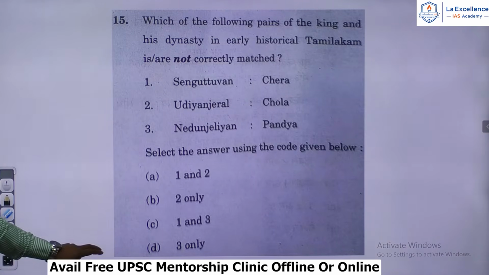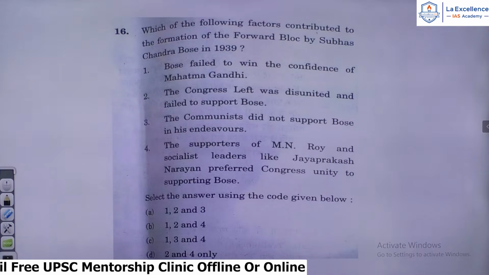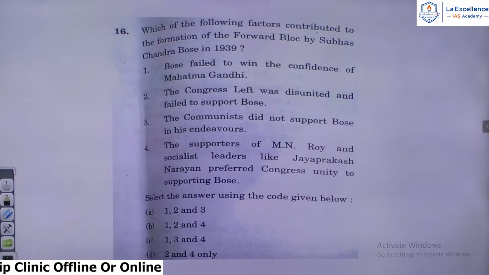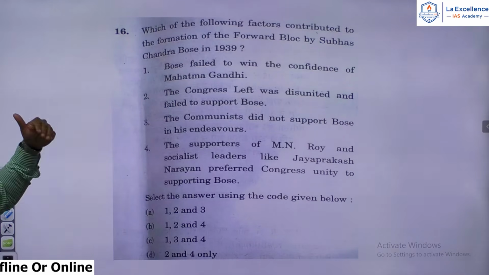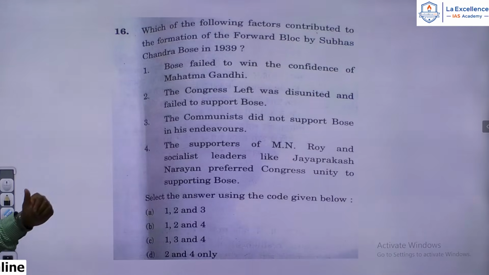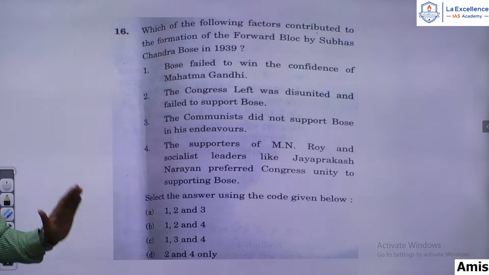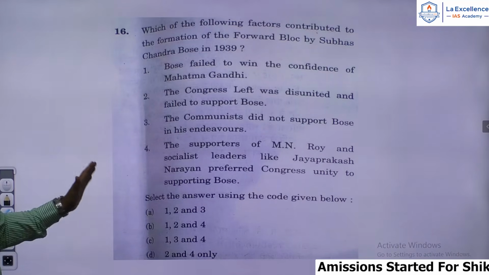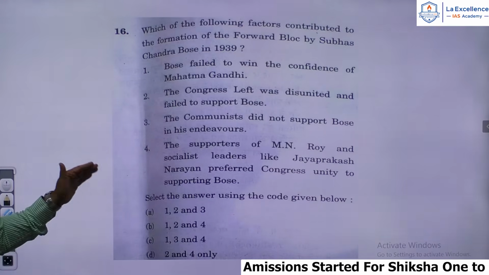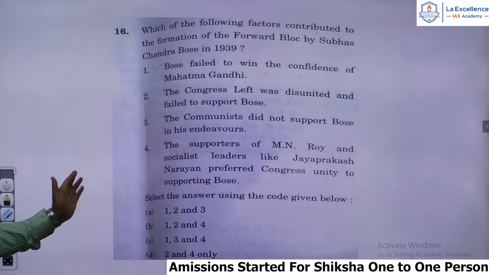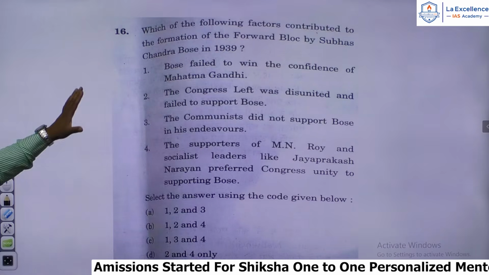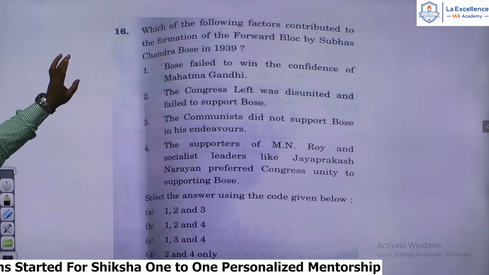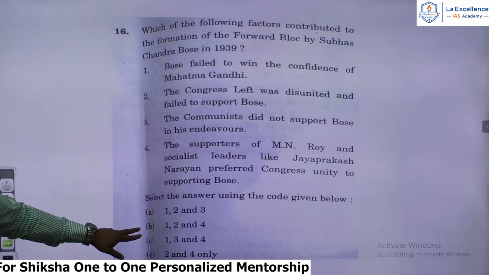B. I'll come back to the 16th question. Which of the following factors contributed to the formation of the Forward Bloc by Subhash Chandra Bose in 1939? Let us look at the choices given. Number 1, Bose failed to win the confidence of Mahatma Gandhi. Number 2, the Congress left was disunited and failed to support Bose. Number 3, the communists did not support Bose in his endeavors. And number 4, the supporters of M.N. Roy and socialist leaders like Jayaprakash Narayan preferred Congress unity to supporting Bose. Now, they're asking which of the following factors contributed to the formation of the Forward Bloc. So the answer is 1, 2 and 4. That is, B is the answer.